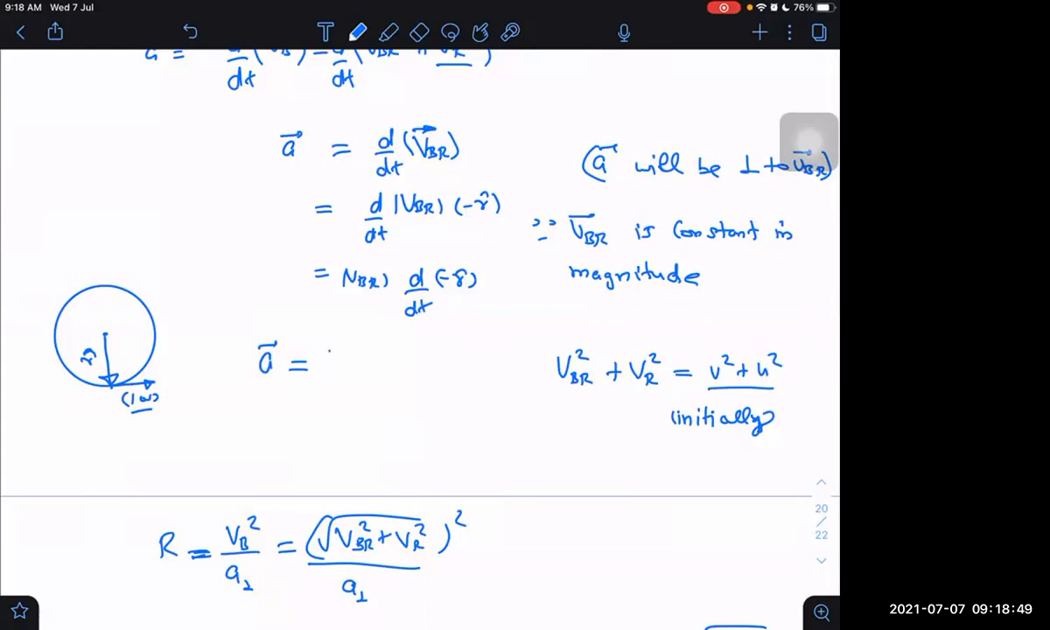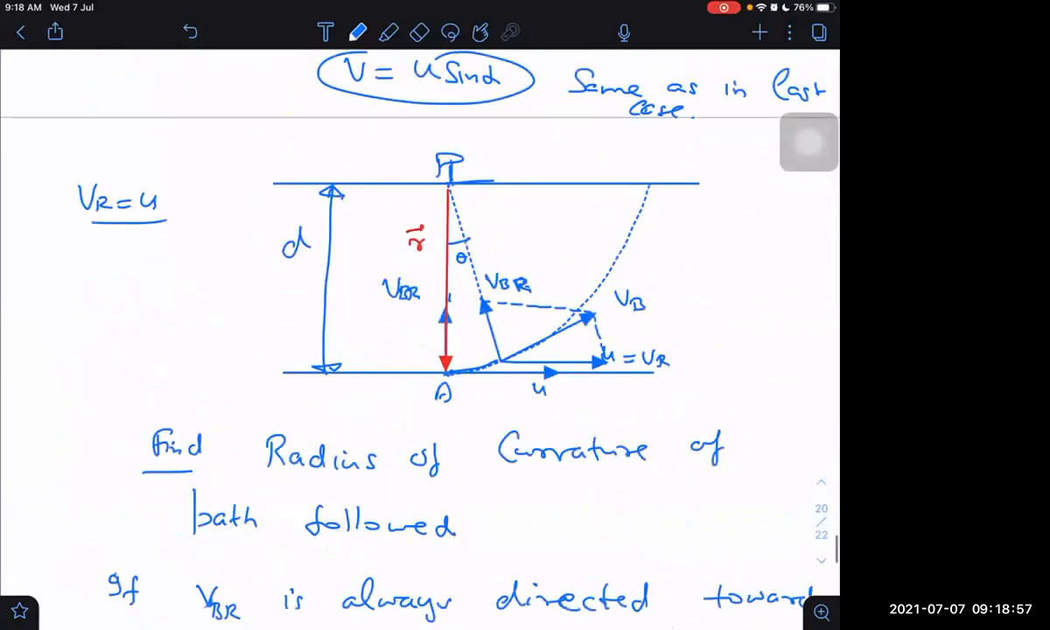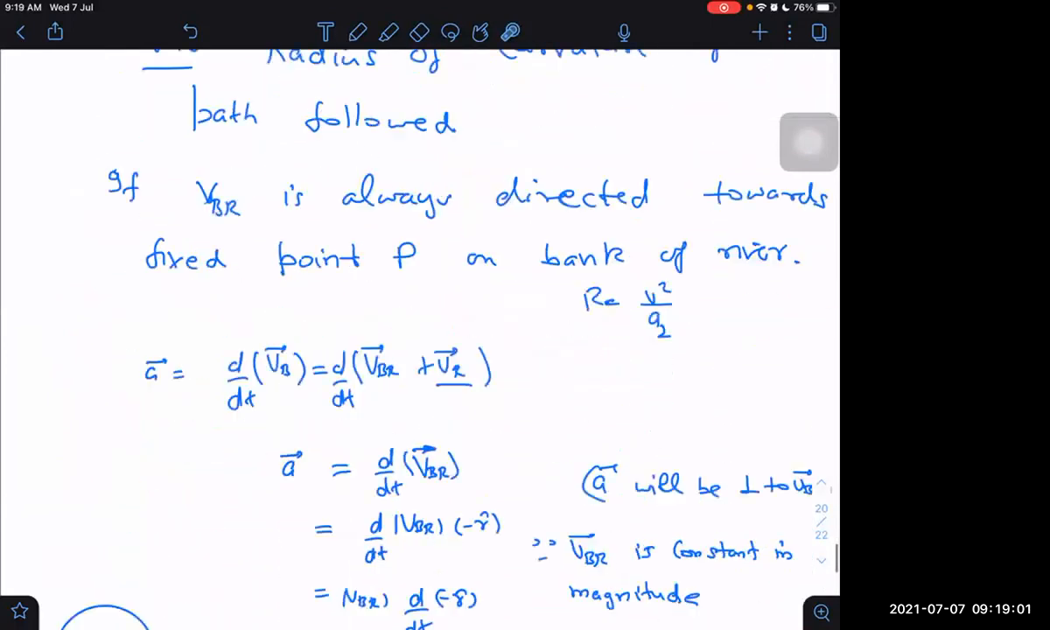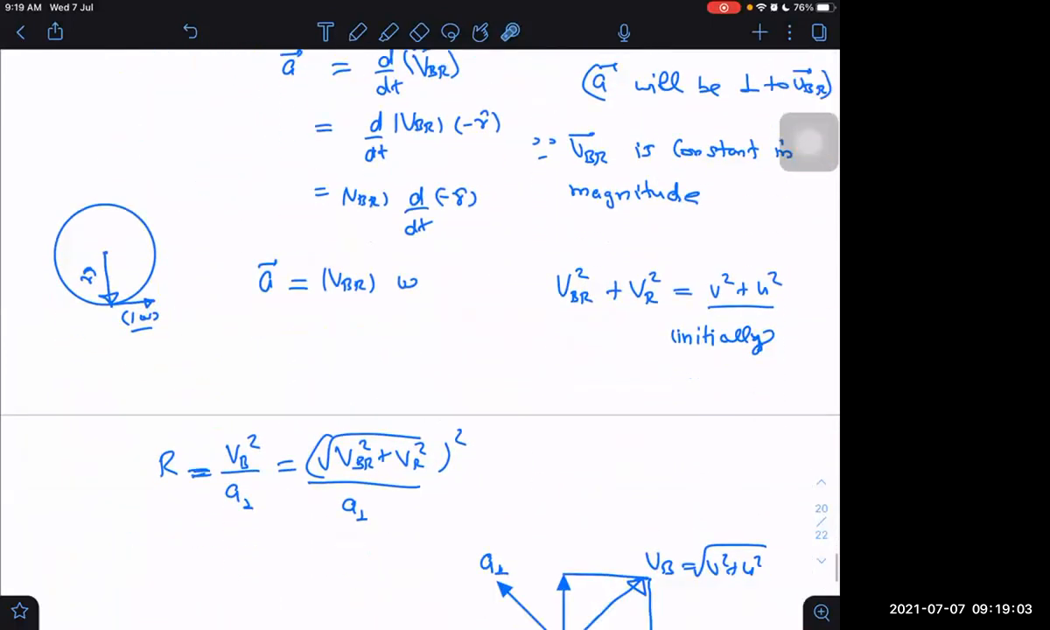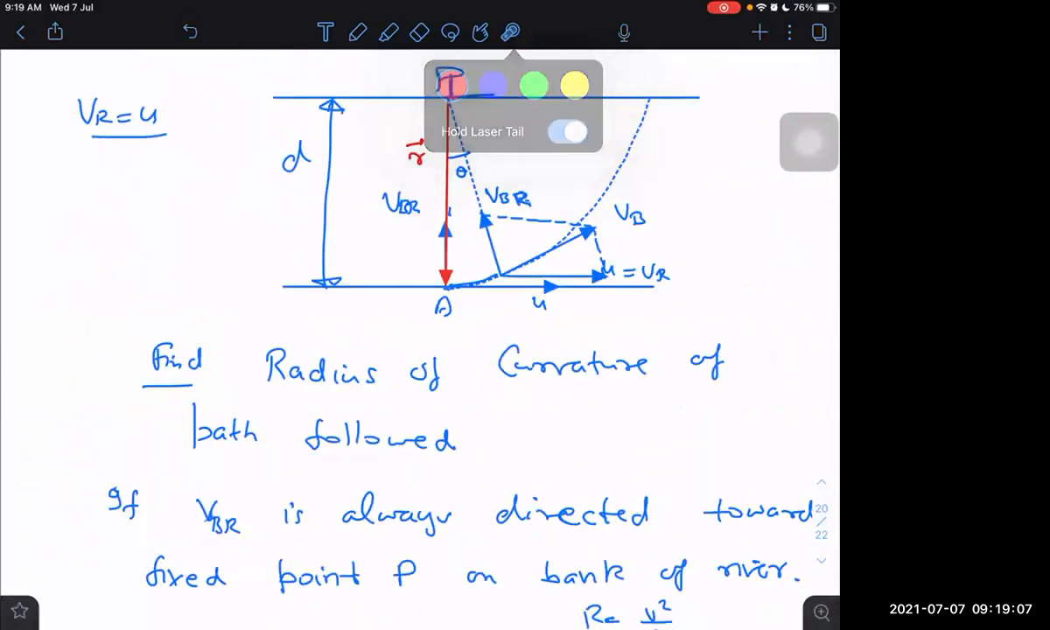So A we are getting as VBR into omega, angular speed. What is angular speed? Angular speed is angle turned per unit time. What will be that? We can find that easily by knowing that this